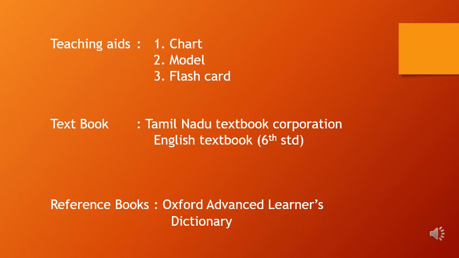You should not write Oxford Dictionary. Okay, there is no dictionary called Oxford Dictionary. The name of the dictionary will be Oxford Advanced Learners Dictionary, or Oxford Learners Dictionary, or Oxford Pronunciation Dictionary. So you should write the exact name of the book. You should not simplify the name of the book. Okay, so this is the second thing which you should write in writing the lesson plan.